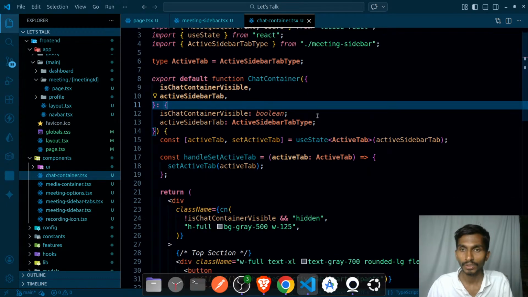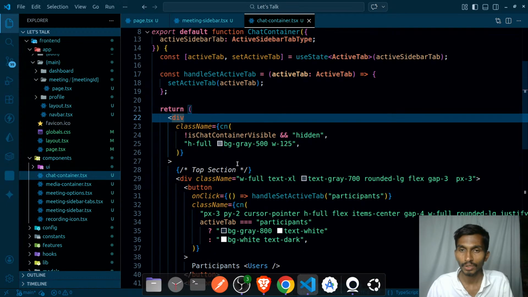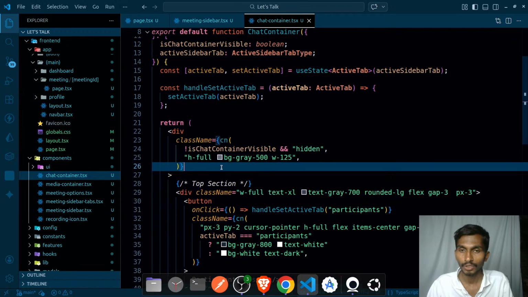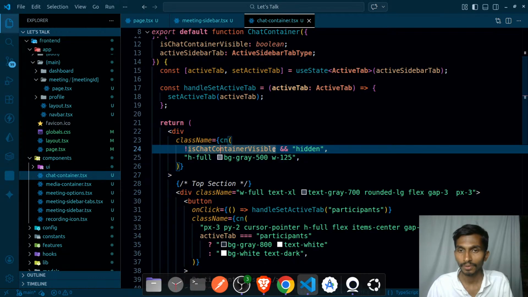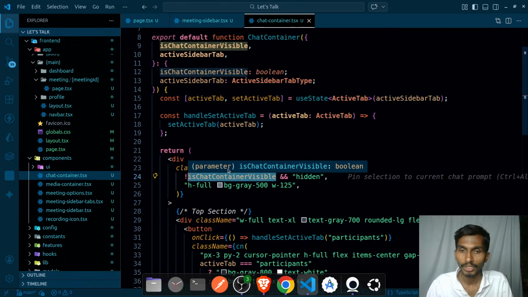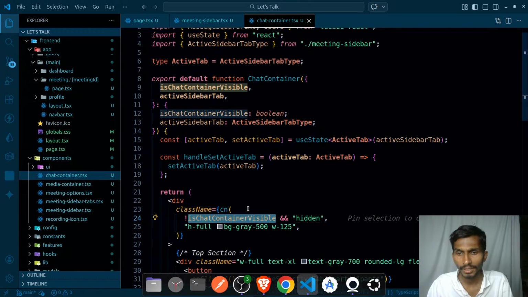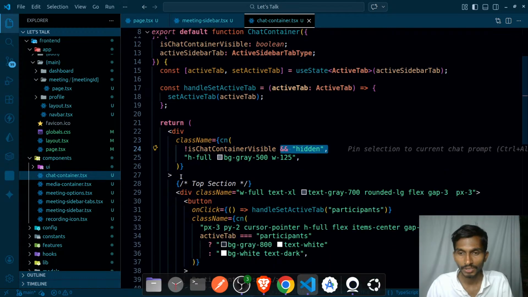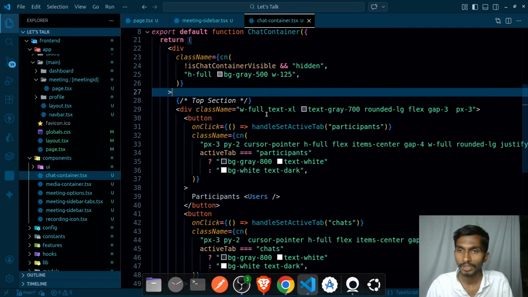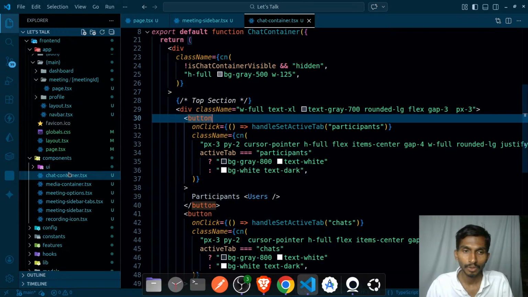Once you are getting the active sidebar, you are just simply assigning it here, and this is even setting the value of this. And once the value is actually set, after that you have this top level div. Again, it's gonna be hidden if chat container is not visible, because this is just the chat container, right? So chat container needs to be true. This is the chat container, and if chat container is not visible, that means it becomes false. In that case it will actually be hidden. That's fine. And top section is gonna be this one, and chat container top section.